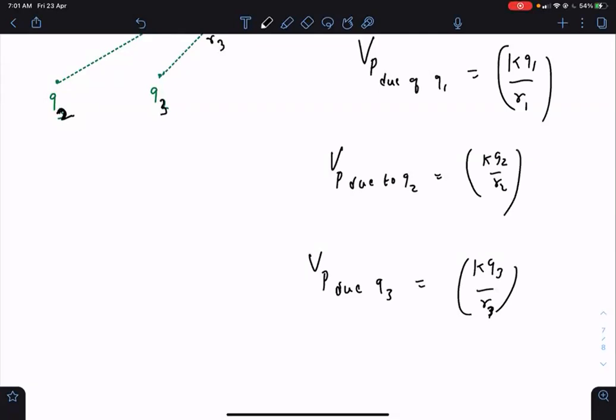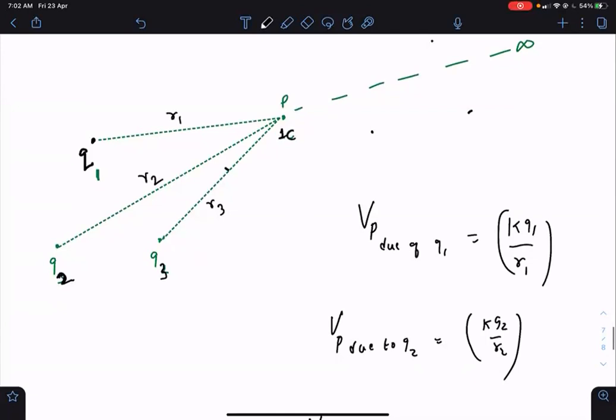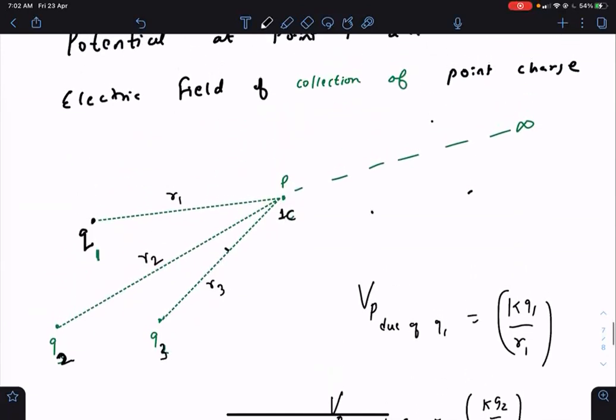So what is the total potential at P? Total potential at P means how much total work the combined electric field of these 3 charges will do on 1 coulomb when this 1 coulomb goes from P to infinity. So taking the total effect is like adding up the individual effects. That is what the superposition principle is.